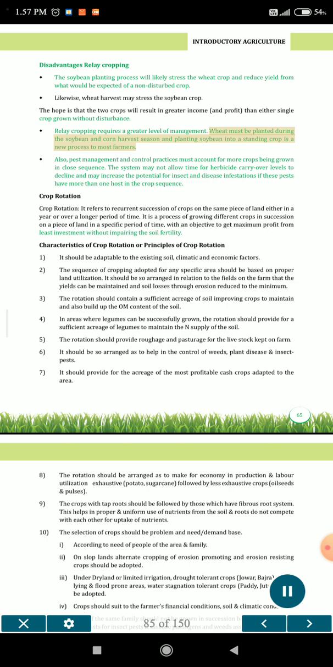Wheat must be planted during the soybean and corn harvest season, and planting soybean into a standing crop is a new process to most farmers. Also, pest management and control practices must account for more crops being grown in close sequence. The system may not allow time for herbicide carry-over levels to decline and may increase the potential for insect and disease infestations if these pests have more than one host in the crop sequence.